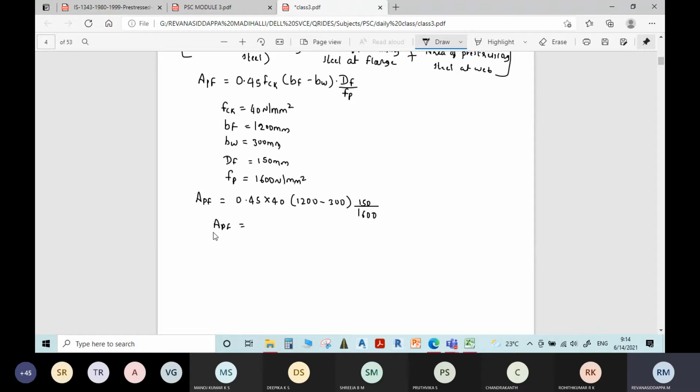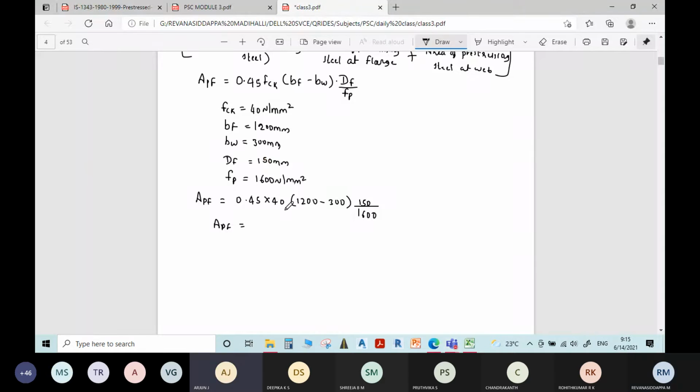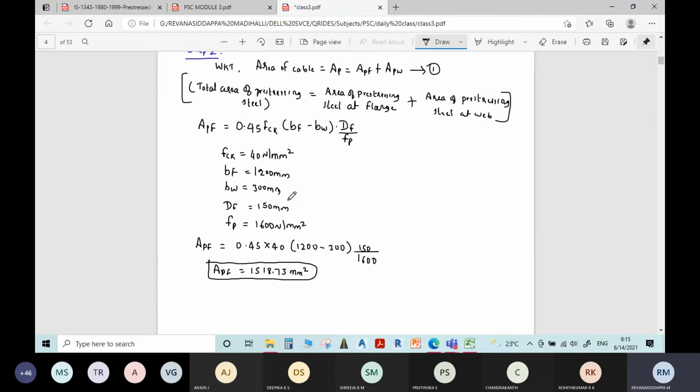How much will you get? Tell me the answer, students. 1518.75 mm square. Yes, 1518.75 mm square is the answer. Now you got area of pre-stressing steel required for the flange portion.